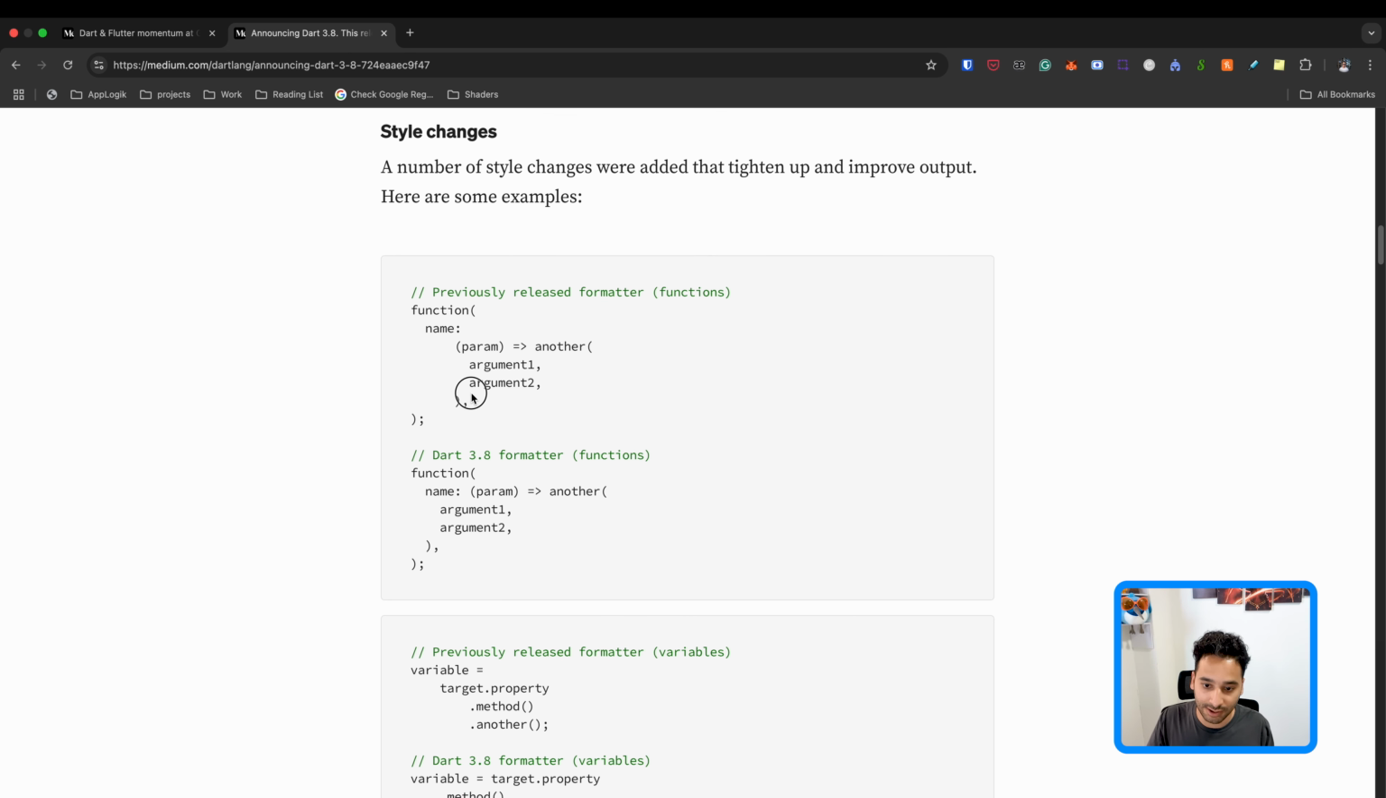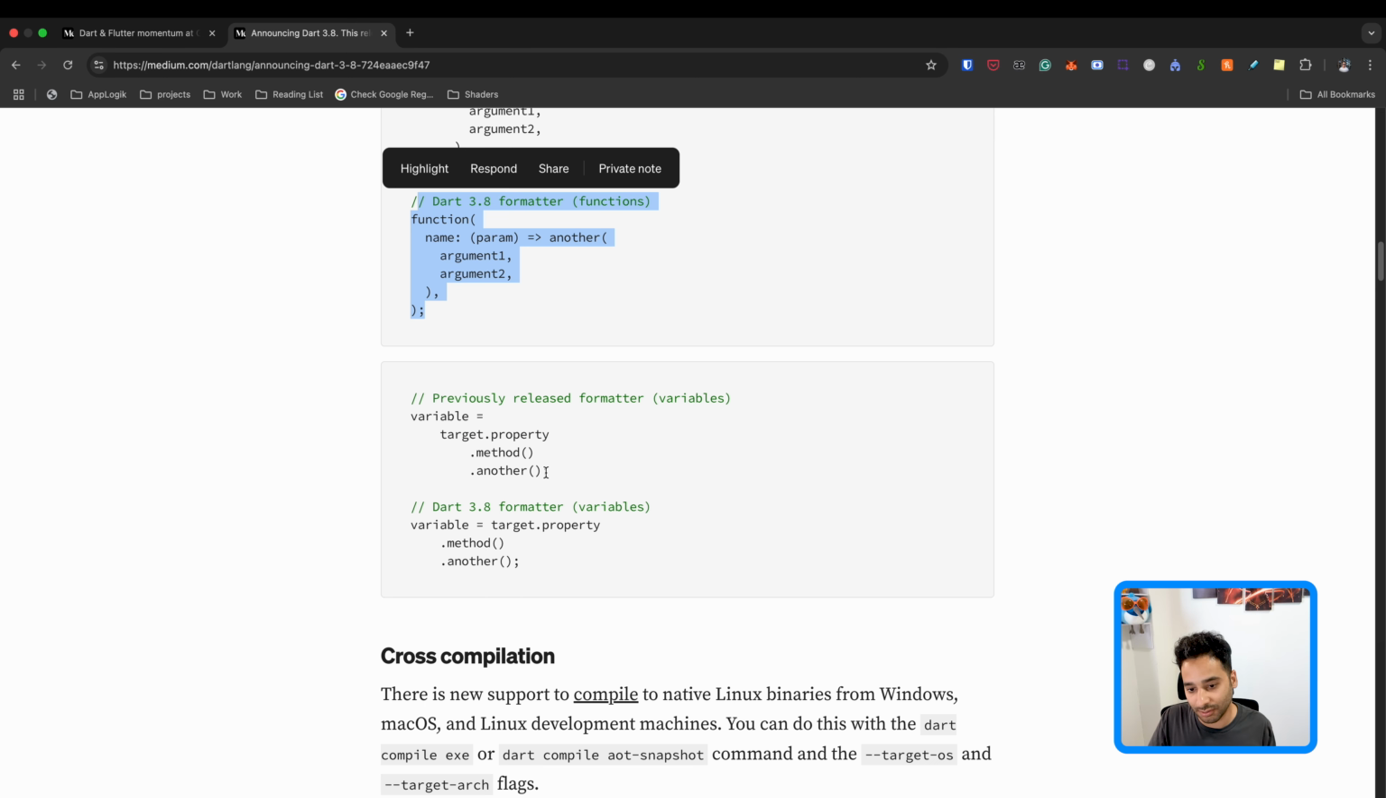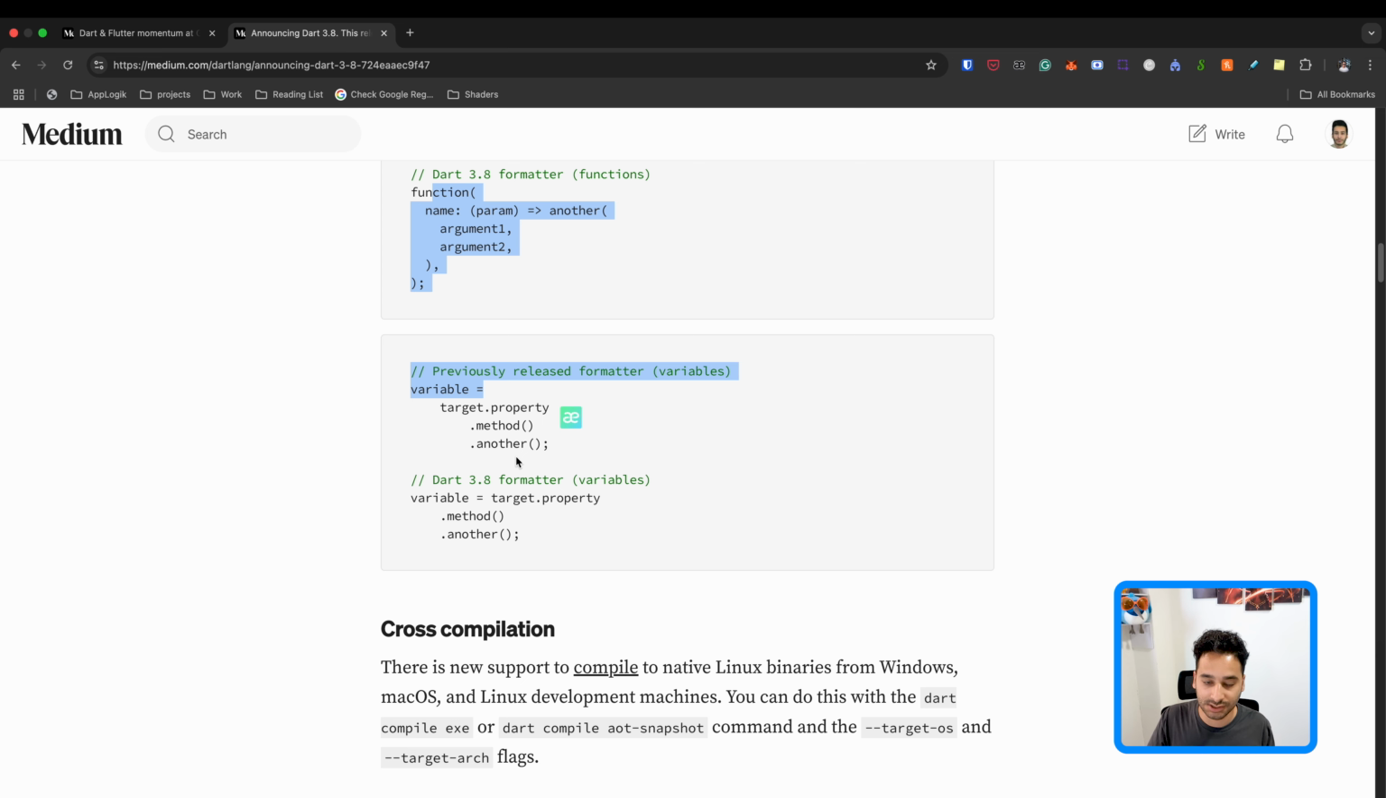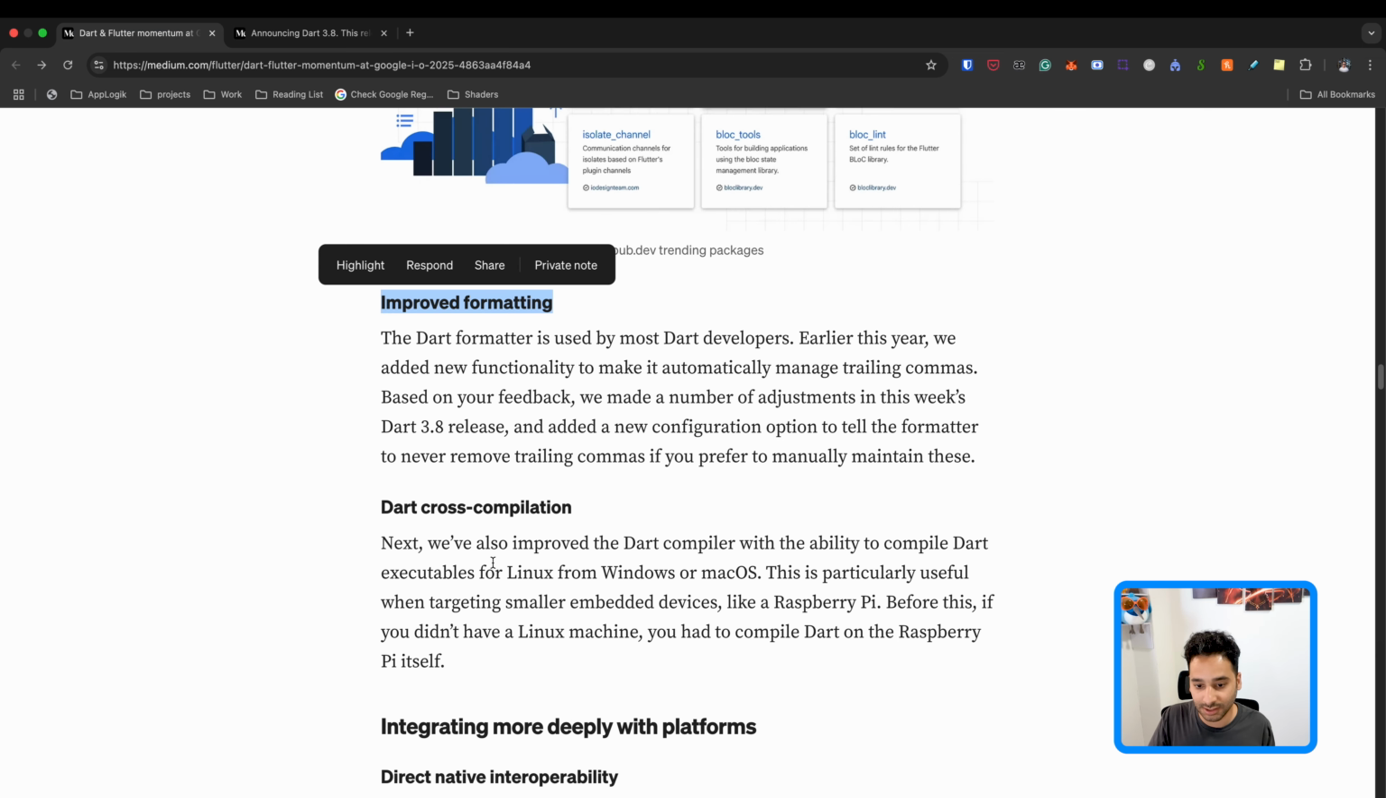And also this is another change. So with the new formatter, it looks better here and also here. And yeah, so this is the change that is about the formatting.